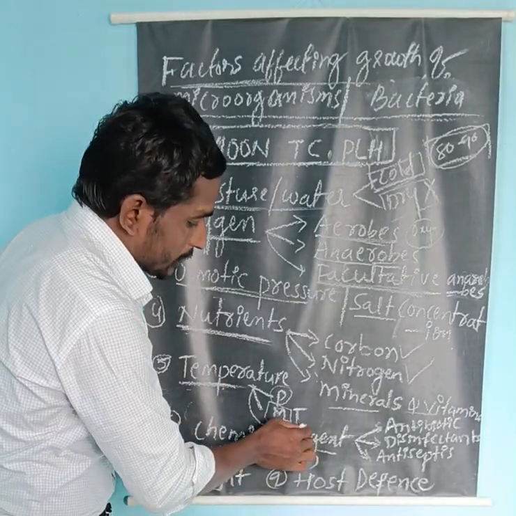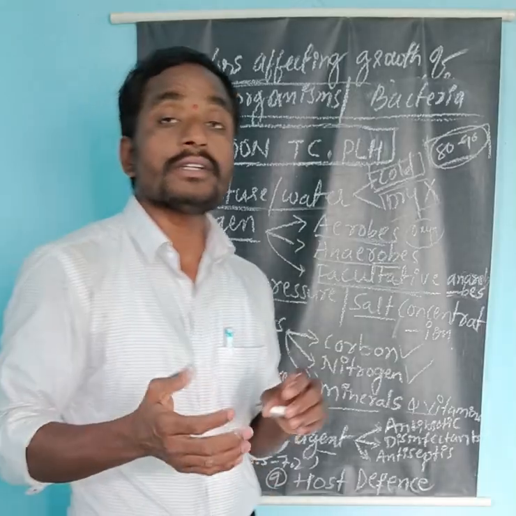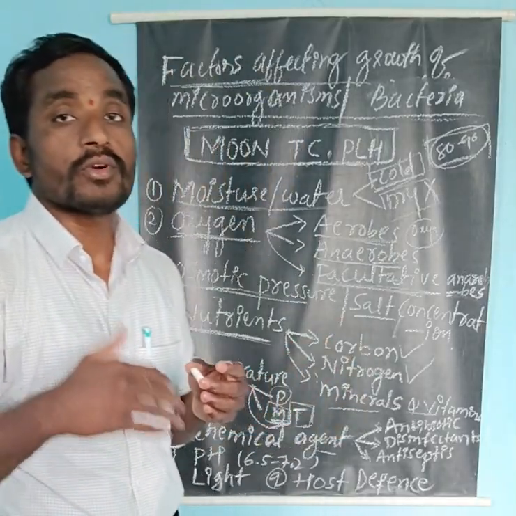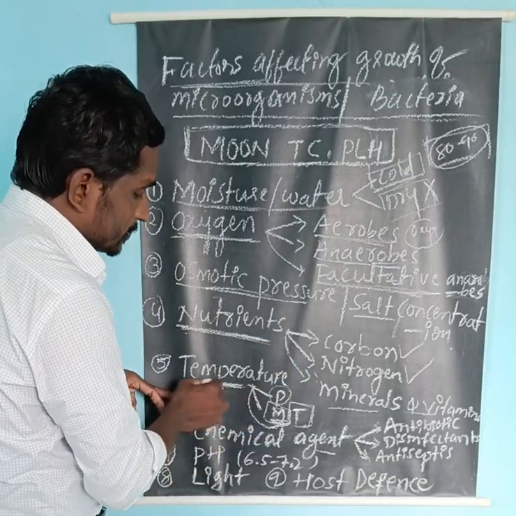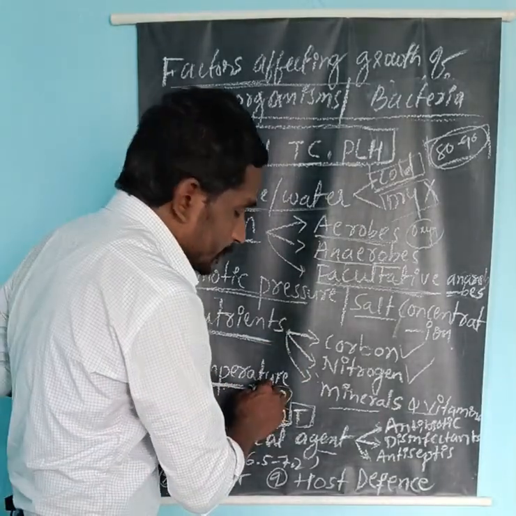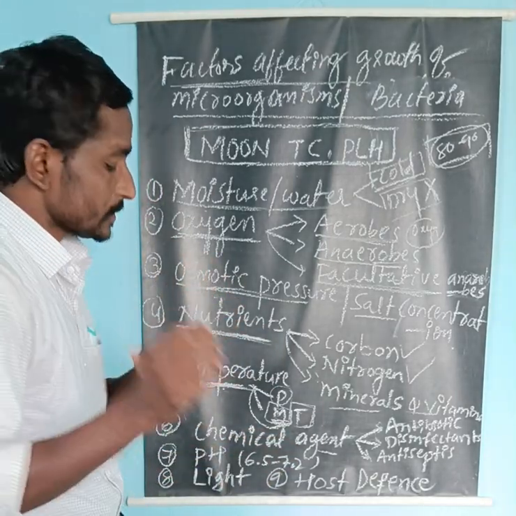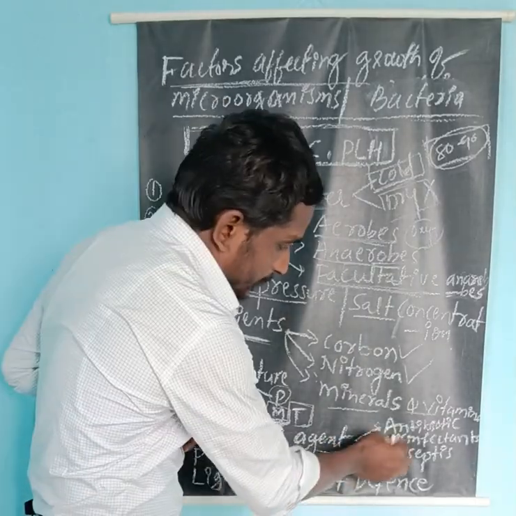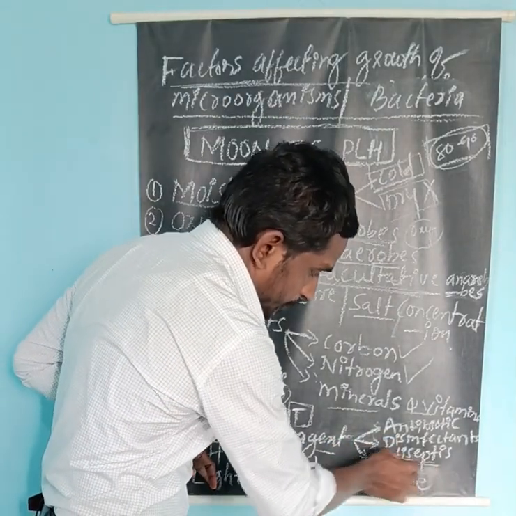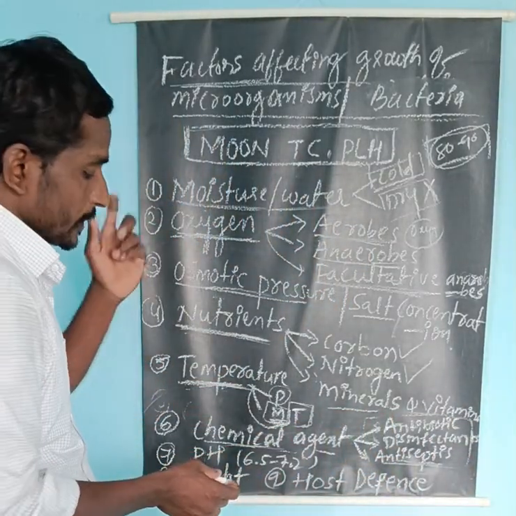Now come to thermophilic bacteria. It means the bacteria grow at a high temperature, more than 40 degrees Celsius. So this is the classification of microorganisms or bacteria depending upon temperature. Temperature is also a most important factor for the growth of bacteria. Now come to the chemical agents, like antibiotics, disinfectants, and antiseptics. These also adversely affect the growth of bacteria.